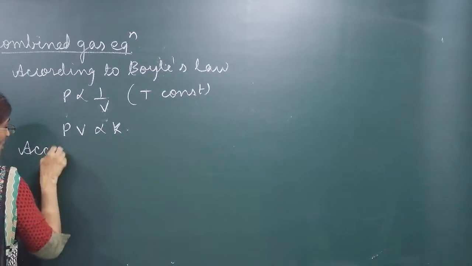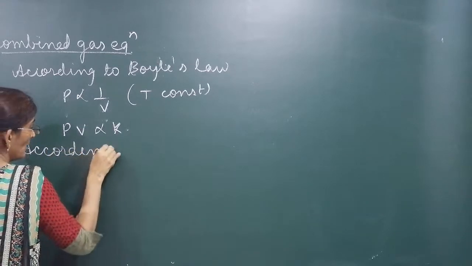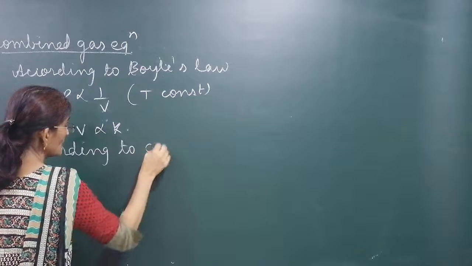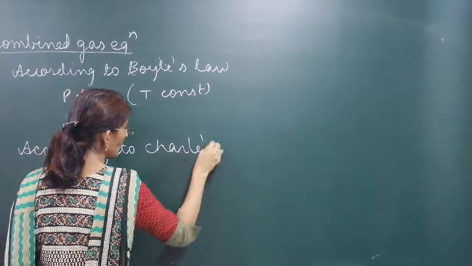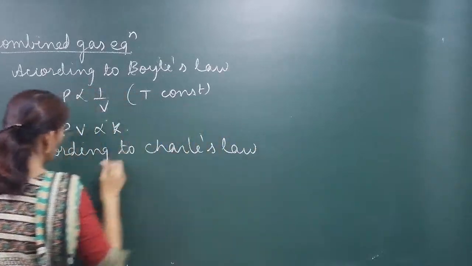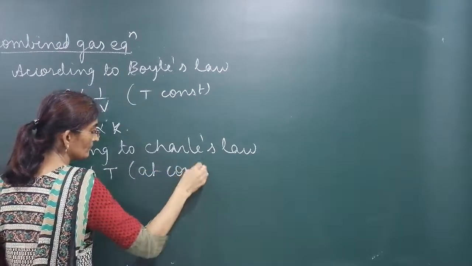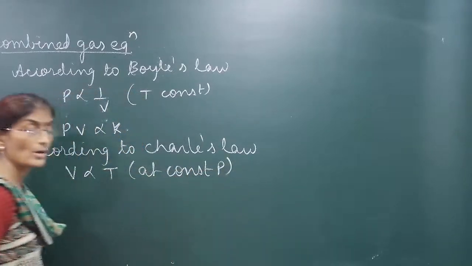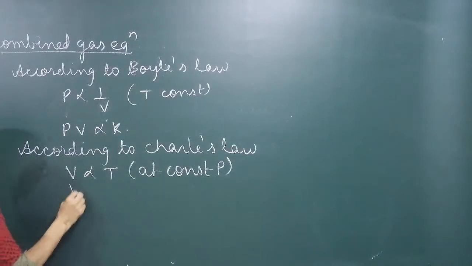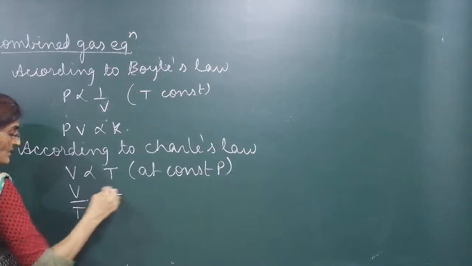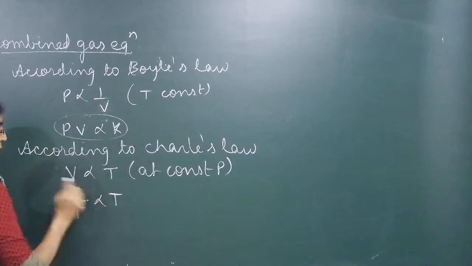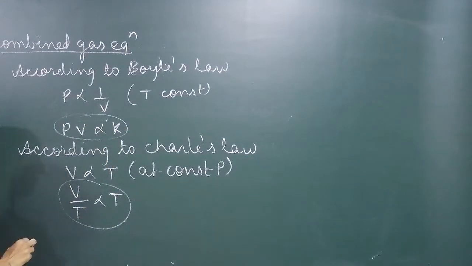According to Charles' law, volume is directly proportional to absolute temperature at constant pressure. Or we can write V by T is proportional to constant. PV is proportional to constant, V by T is proportional to constant.